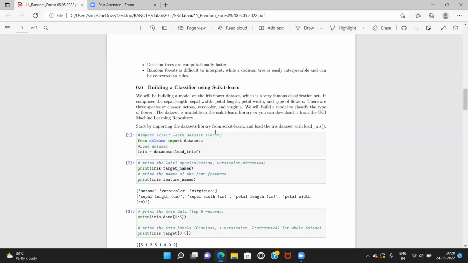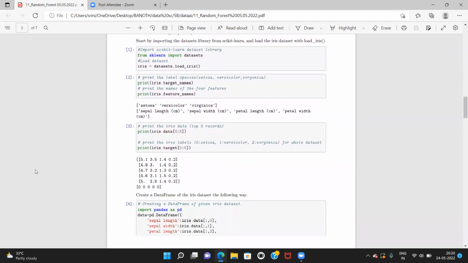Start by importing the datasets library from scikit-learn and load the iris dataset with the load_iris function. From sklearn import datasets, so iris equals datasets.load_iris(). We will see the result, and you can practice it later. Print iris.target_names, the label species Setosa, Versicolor, and Virginica, and we'll get the output like Setosa, Versicolor, and Virginica.